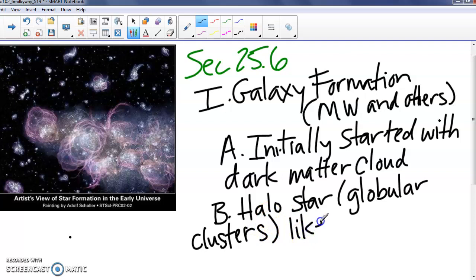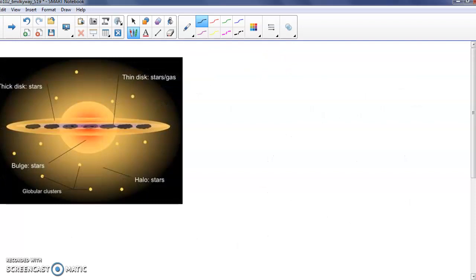So they likely formed first. And I think this is a beautiful image of what this might have looked like. It just was clumpy and crazy, with so many stars forming at the same time. So it's really pretty awesome to think about the very first stars forming. So we had a dark matter cloud. Then the halo stars likely formed first.